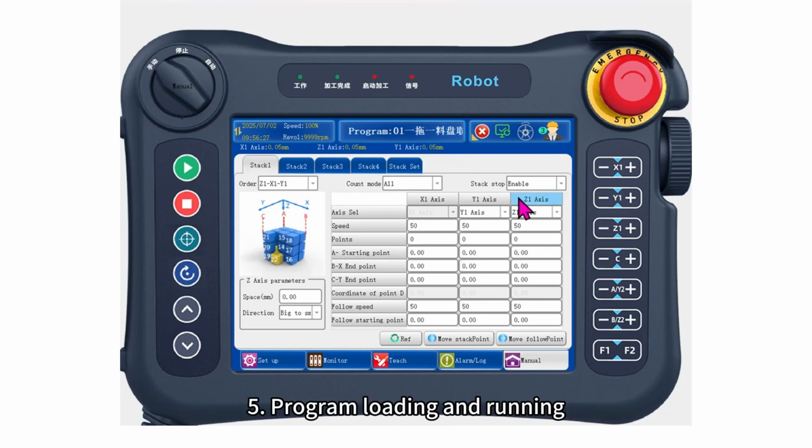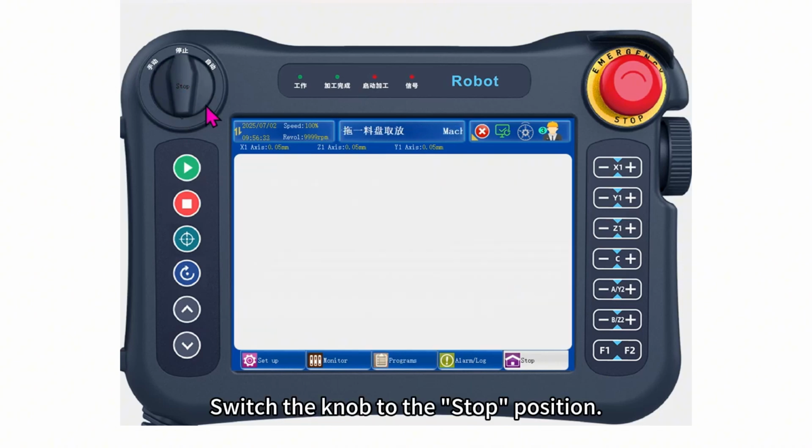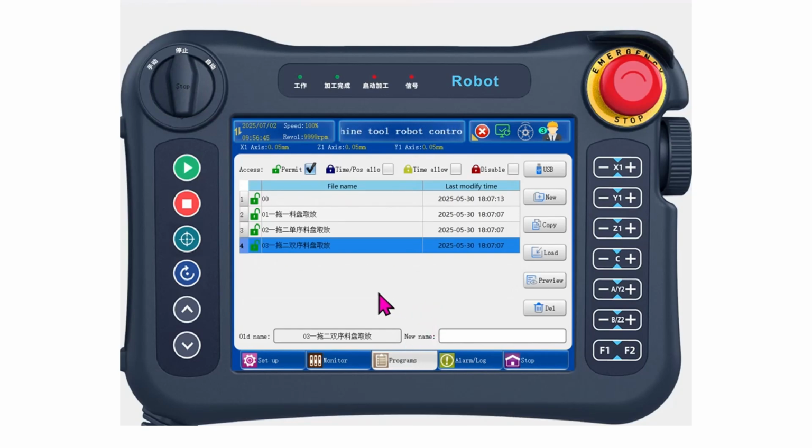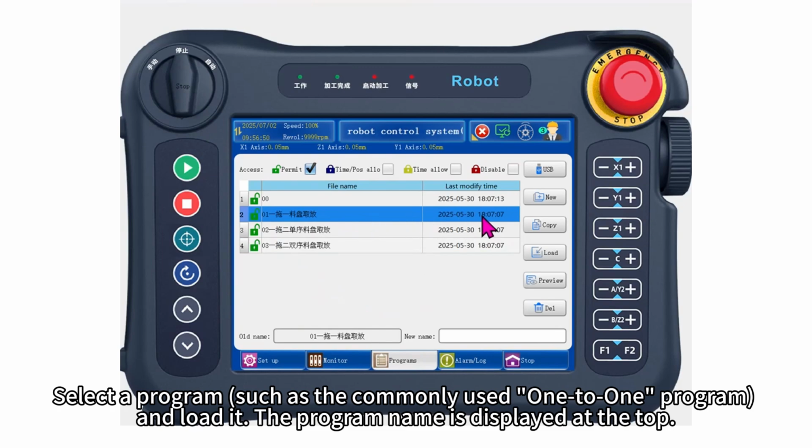5. Program loading and running. Switch the knob to the stop position. Enter teaching management. Select a program such as the commonly used one-to-one program and load it. The program name is displayed at the top.